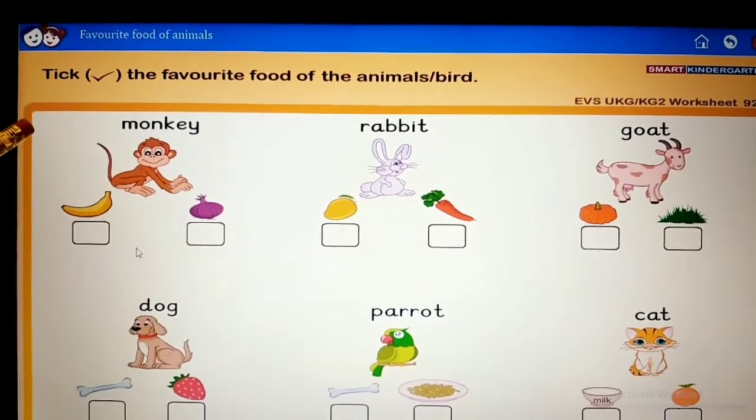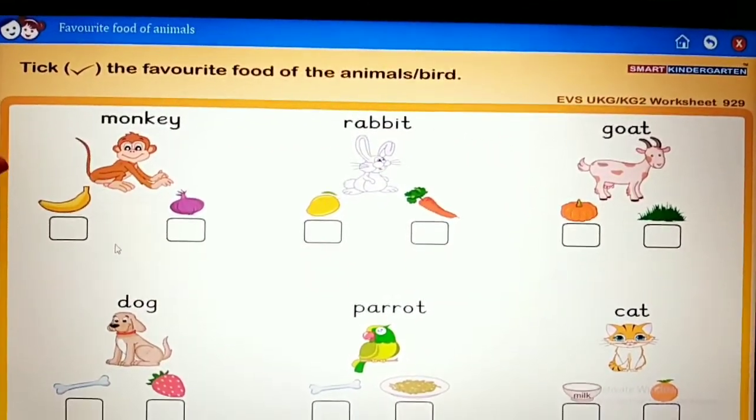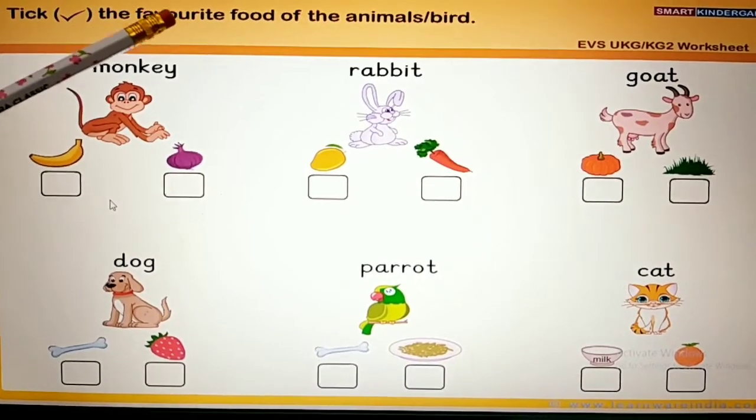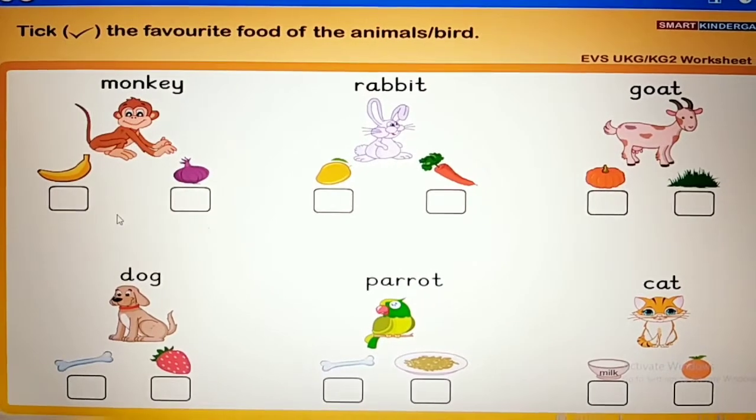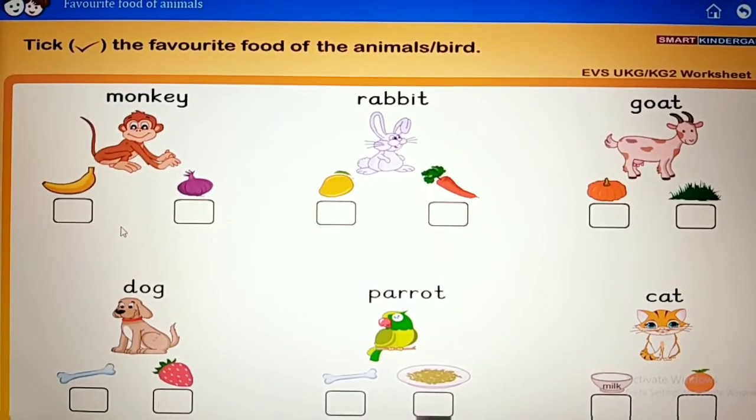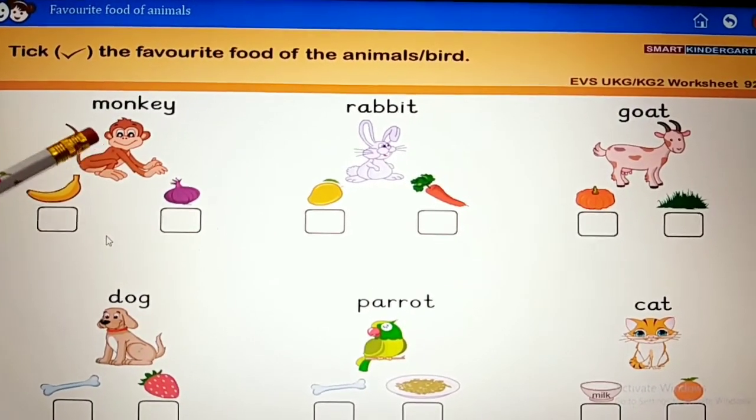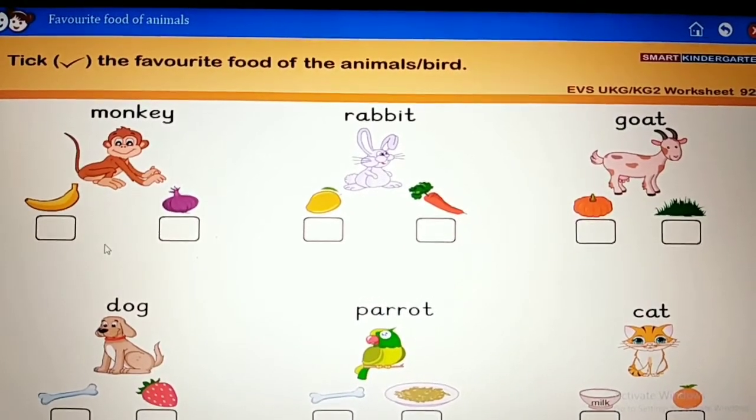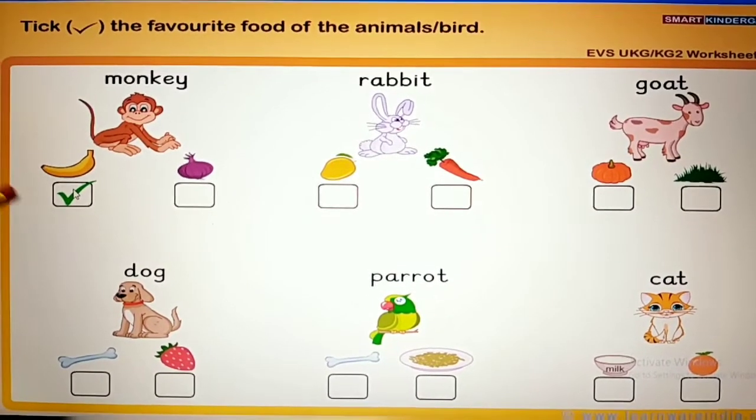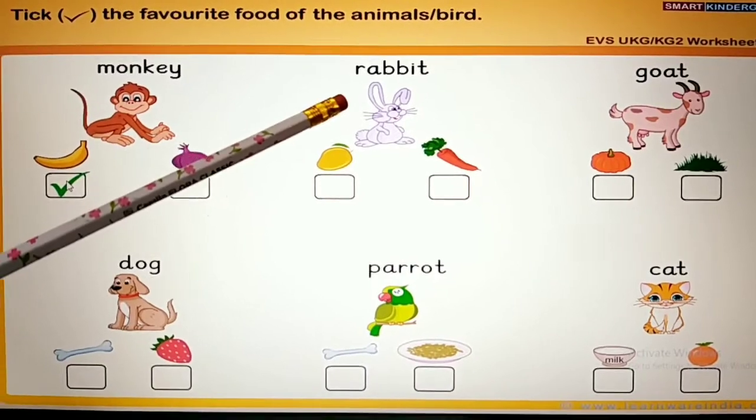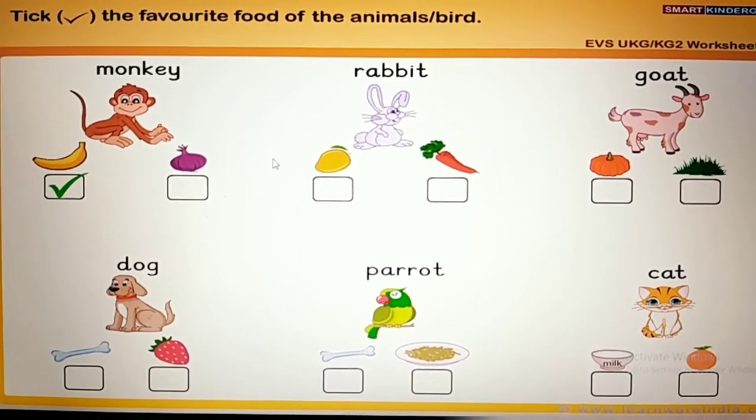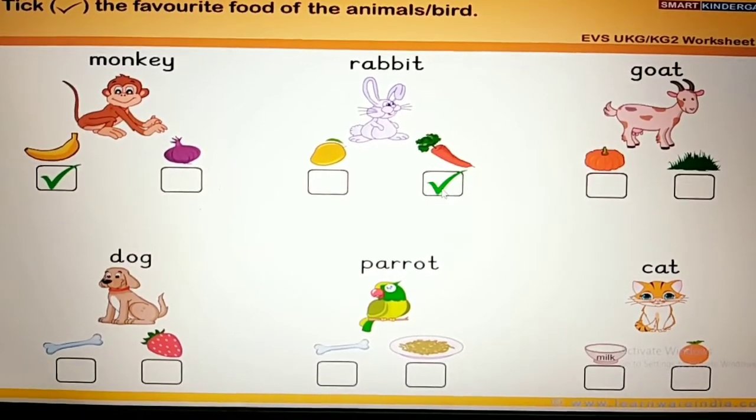Children, shall we do some activities? All of you please look at the page number 31. Listen. Tick the favorite food of the animals or bird. You have to select the correct answer and put a tick mark in the column. What is the favorite food of monkey? Onion or banana? Banana. Please put a tick mark in the column. Next one, rabbit. What is the favorite food of rabbit? Carrot or mango? Yes, carrot. Put a tick mark.